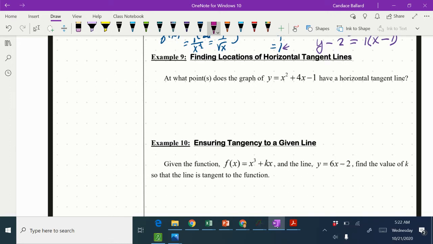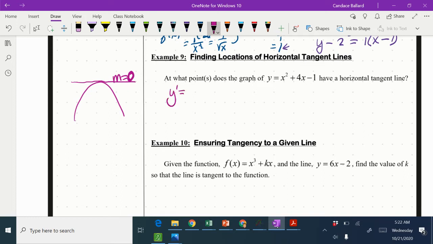Horizontal tangent line. If I've got a function and I've got a horizontal tangent line, the slope of that tangent line has to be equal to 0. So when I'm looking at horizontal tangent lines, I already know my slope value is 0. At what point does the graph of y equals x squared plus 4x have a horizontal tangent line? The only way I know how to do that is to start by taking the derivative to get the slope, and then set that equal to 0.